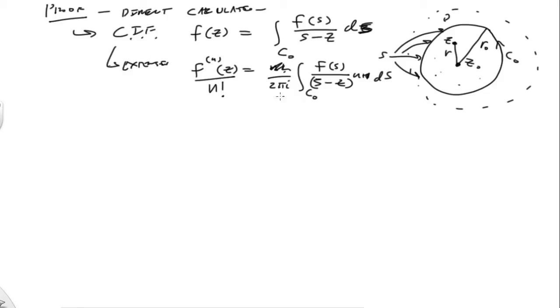That'll be my n factorial. Okay, we can already see that this looks like the coefficient, looks like the coefficient an. Okay, so we already have a bulk of the theorem proven.